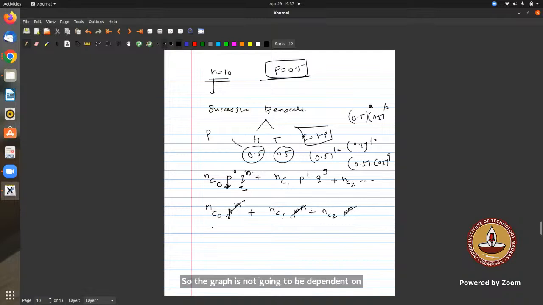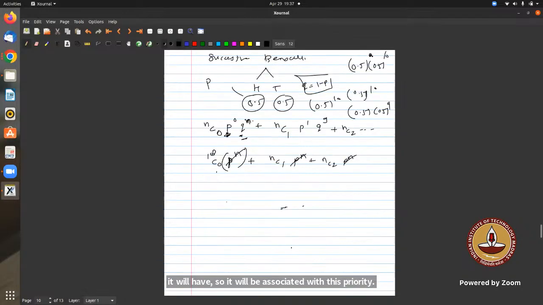For any value of n, this graph will look symmetric, right? This is not a continuous one. Let's say 10C0 is how much? 1. So it will be associated with this probability. If I wanted to draw this graph...